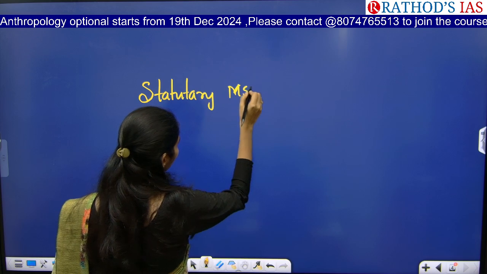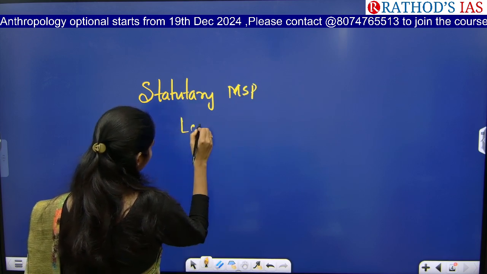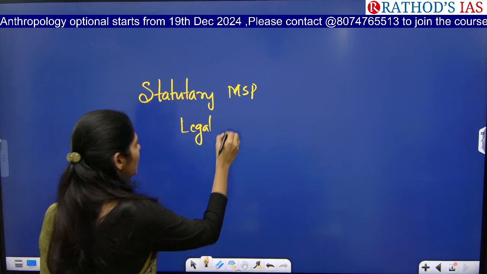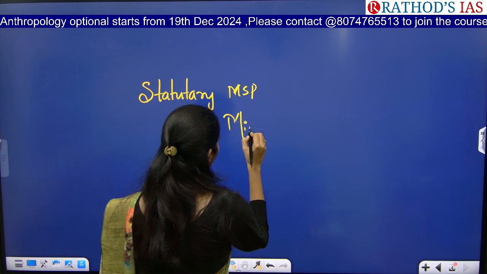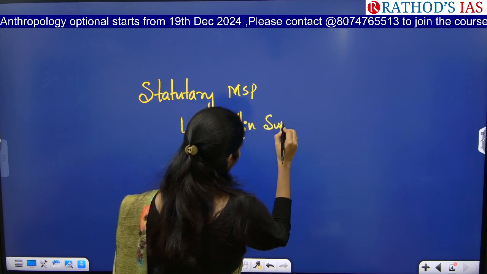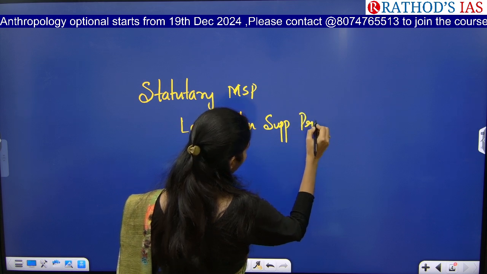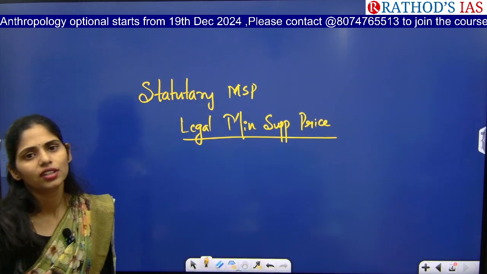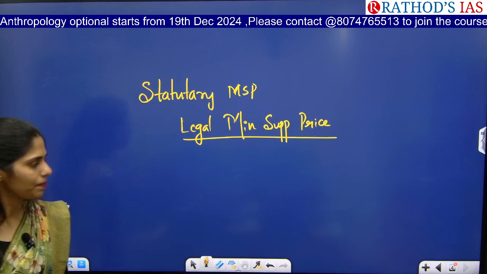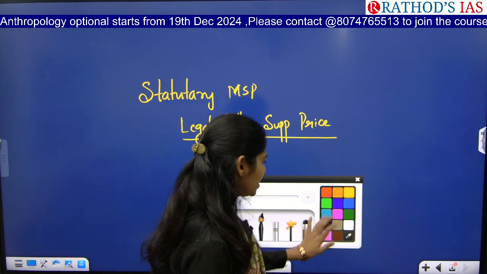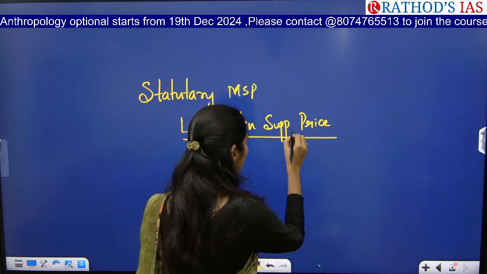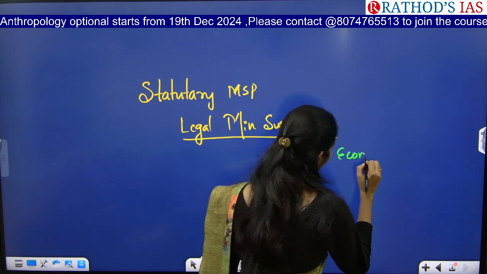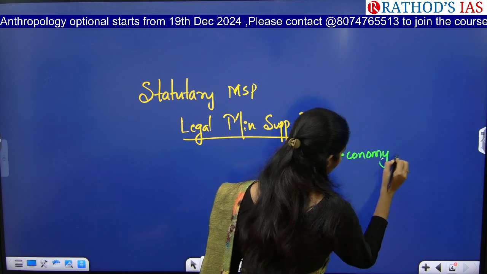Statutory MSP is nothing but legal MSP. So what is MSP? Minimum support price. So this article is demanding a law regarding MSP. In which subject will you be dealing with this MSP? In GS Paper 3 under economy, you will be studying this concept of MSP.